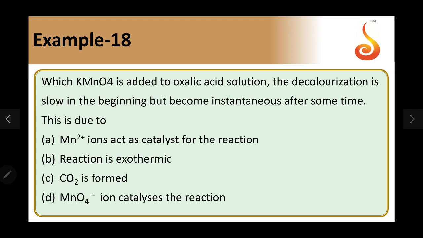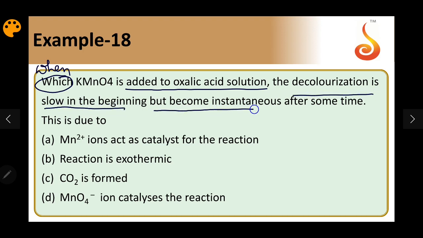Example 18. When KMnO4 is added to oxalic acid solution, the decolorization is slow in the beginning but becomes instantaneous after some time. This is a best example for an autocatalytic process. The product formed during the reaction, Mn2+, will act as a catalyst for the same reaction. So the generation of catalyst is going to happen as and when the reaction proceeds.